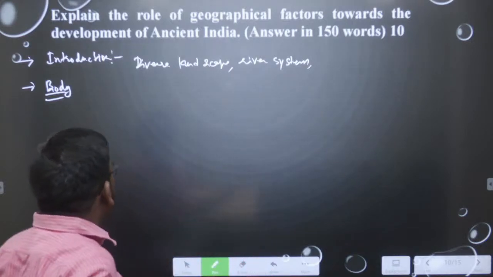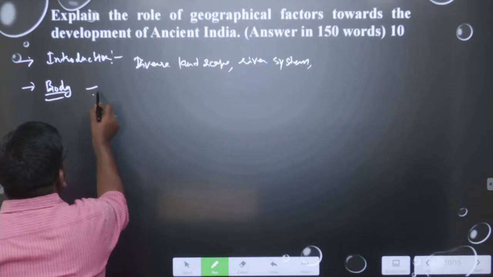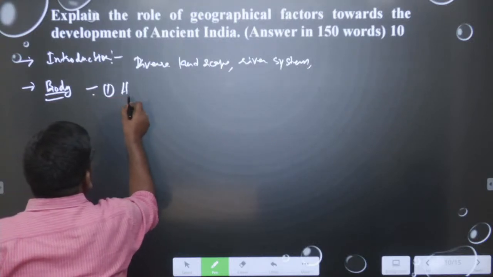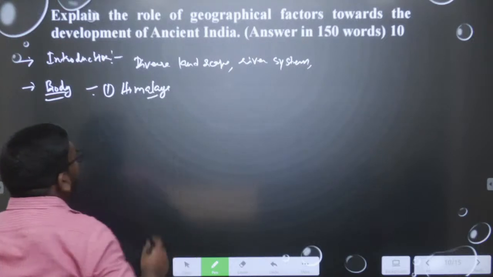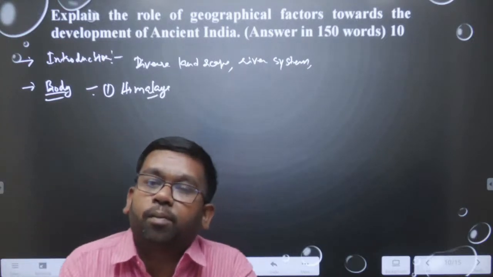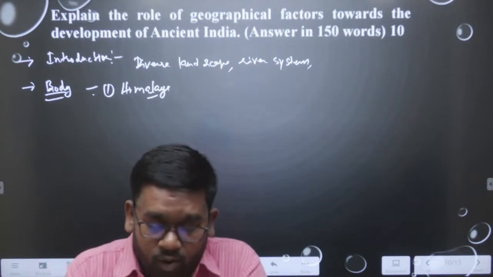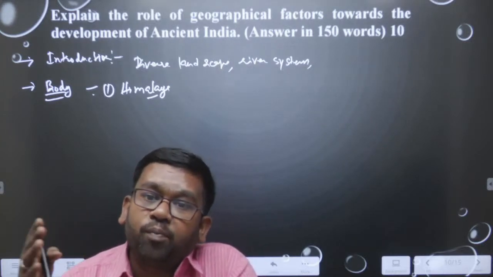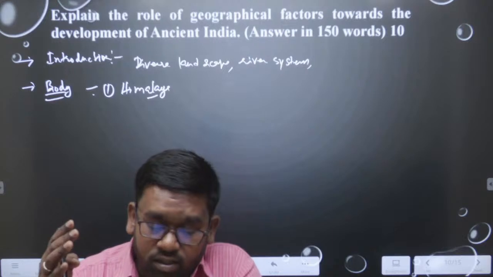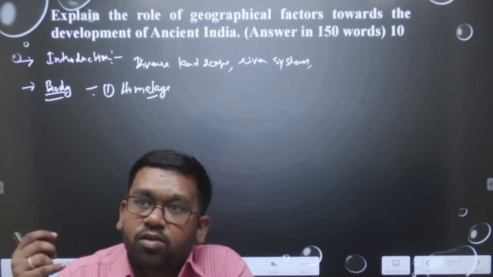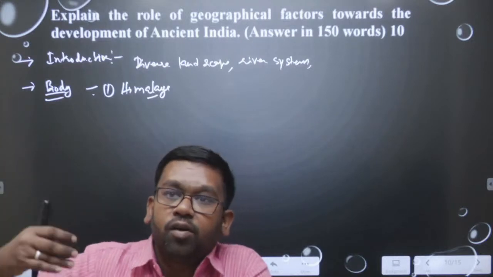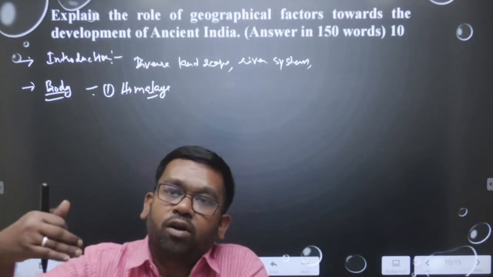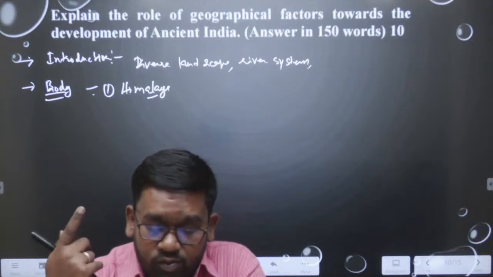Firstly, we will write about the Himalaya, and how the Himalaya played an important role in the development of India. First of all, you can write about how it was a barrier, climatically and politically also. Suppose the winds coming from the Russian and Chinese regions were not coming into India due to the Himalaya.